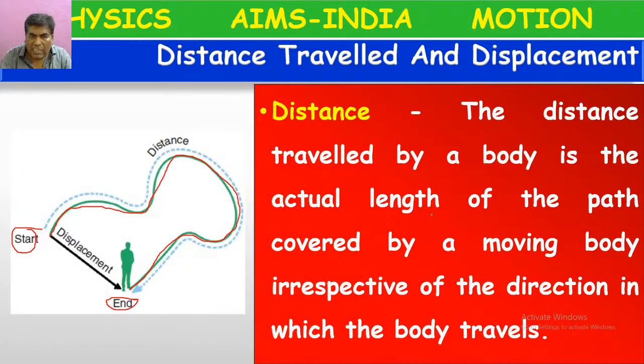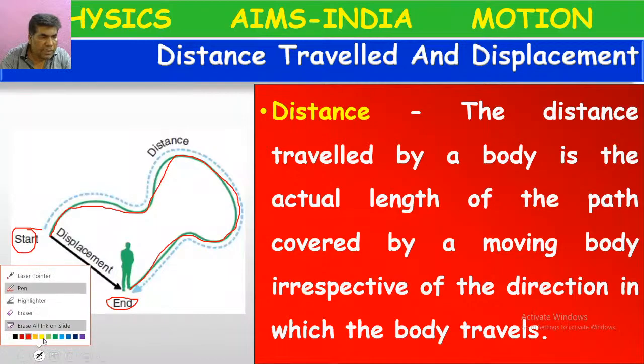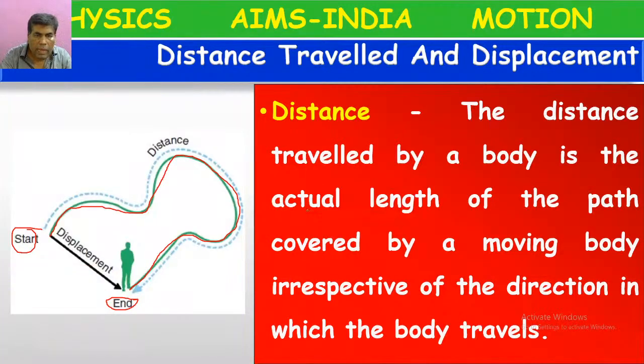Distance means the actual length of the path covered by the moving body, irrespective of the direction. It is called distance, because from the starting point, this is the actual path. How to measure the length of a curved line?